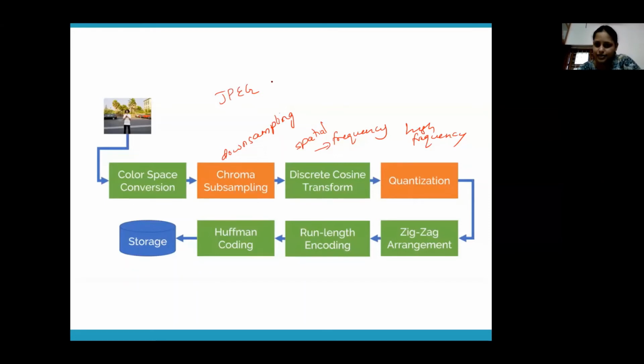Is it clear, guys? What is happening in JPG? Yes or no? Shrenik, Darshan, Yashi, Jeel, Sejal, got it? What happens in JPG compression? Royston?